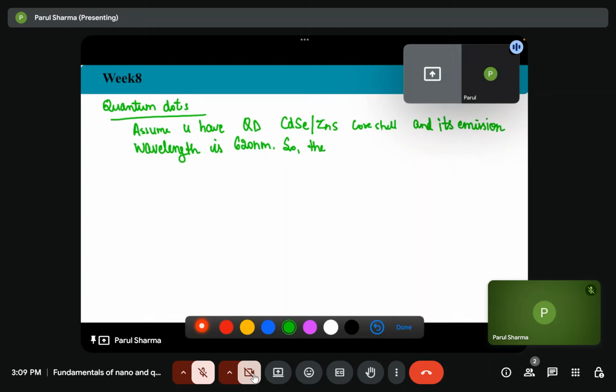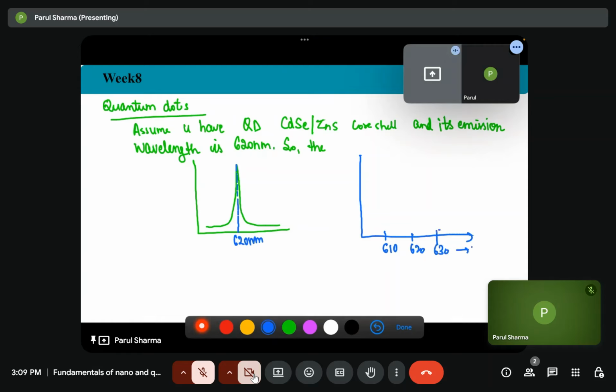But still there is some range. So suppose if it is very sharp, then there will not be a broader spectrum. Okay, so it's 620 nanometer. But in real case, it is like this: 610, 620, 630.